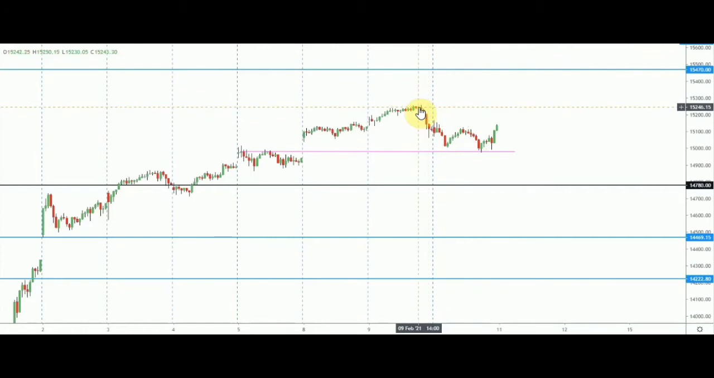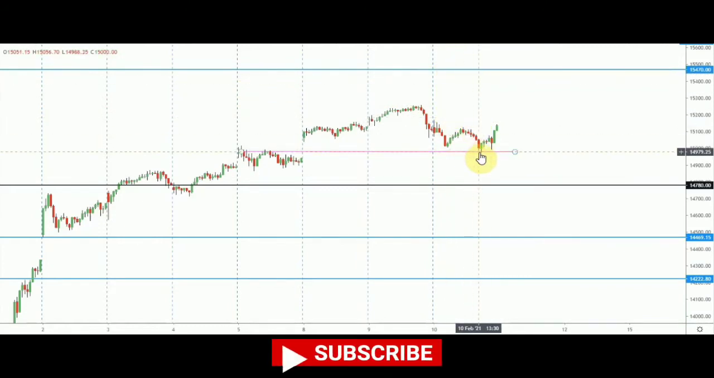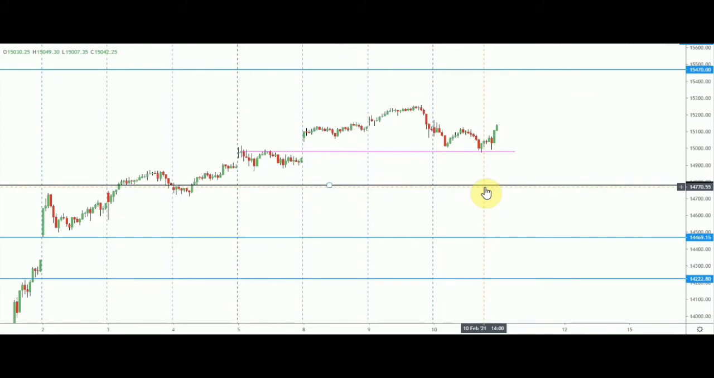Once it breaks that, it will go towards 15,470, and on the downside, this pink line, that is 15,000, should be watched. And if it breaks that particular line, then the next support it would get from this 14,780, which I had mentioned a lot earlier. Clear? Now I'll be mentioning two stocks which you can look from tomorrow.